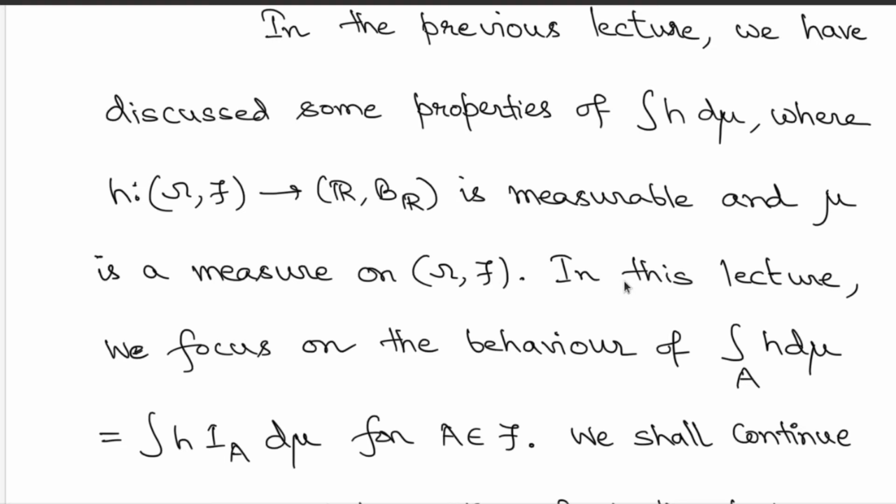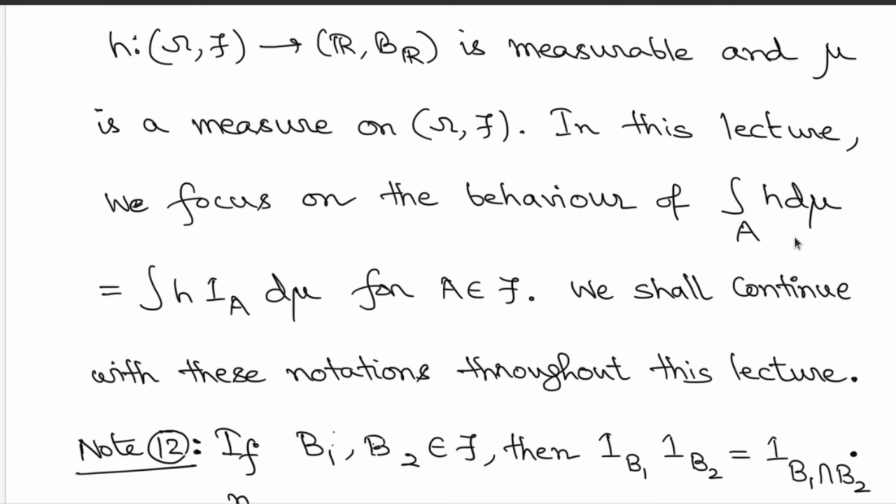With that at hand, let's first focus our attention on this kind of set function. We had defined this in the first lecture of this week: once you are considering a function h, look at the integration of h over the set A. How did we define it? We considered h times indicator A, which is also a measurable function. So you can consider the integration of h times indicator A, and whatever that value is, consider it to be the integration of the function h over the set A.